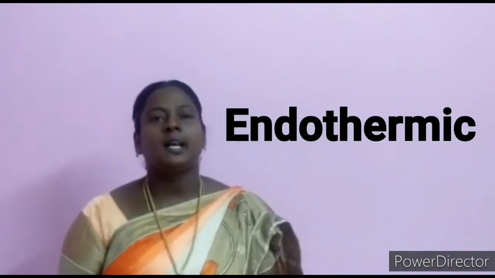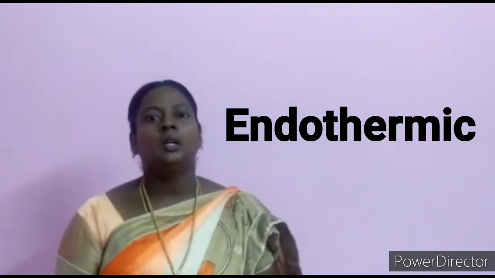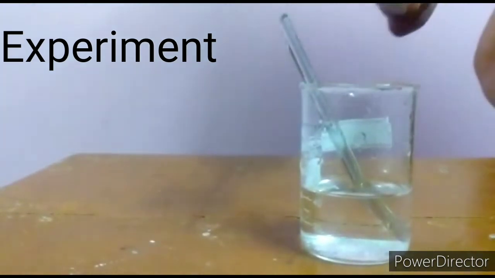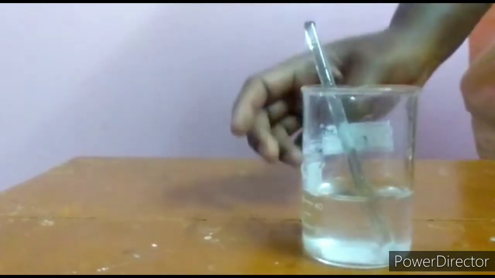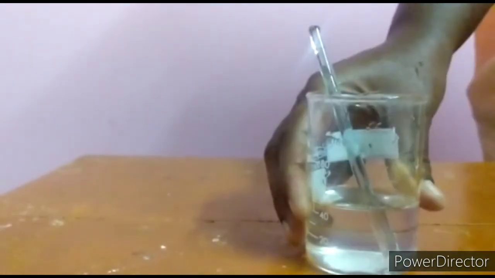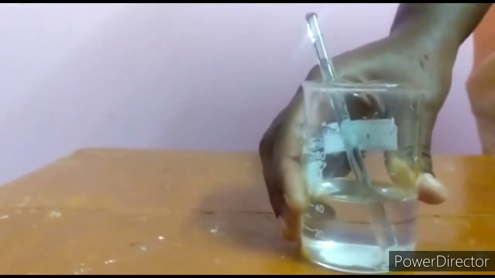If energy is absorbed during a chemical reaction, it is known as an endothermic reaction. Example, glucose in water. Take water in a beaker and add glucose. When you touch it, you will feel cold. A chemical reaction in which heat is absorbed is known as an endothermic reaction.